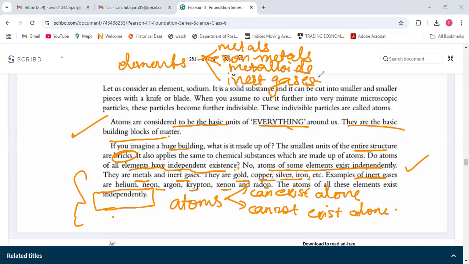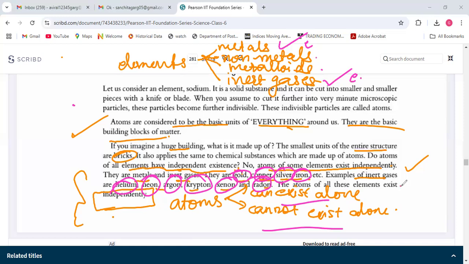So out of these four categories, the metals and the inert gases can exist independently. But non-metals and metalloids cannot exist independently. They have given examples: gold, copper, silver, iron, these are metals. And helium, neon, argon, krypton, xenon, radon, these are inert gases. These all can exist independently.